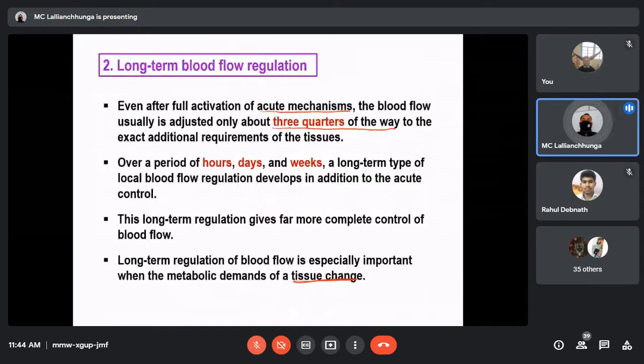So we know that during pregnancy, let's say, the metabolic demand of the uterus has changed a lot. In the pregnant condition, the uterus has grown a lot. So blood supply is very high because it has to supply blood and nutrients to the fetus. Not only the blood vessels, even the tissues of the uterus have grown a lot.